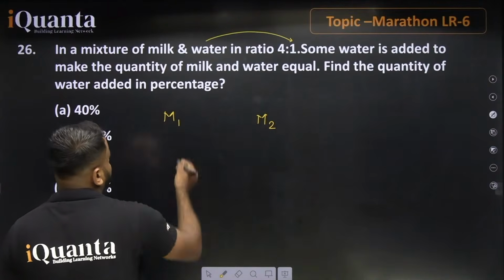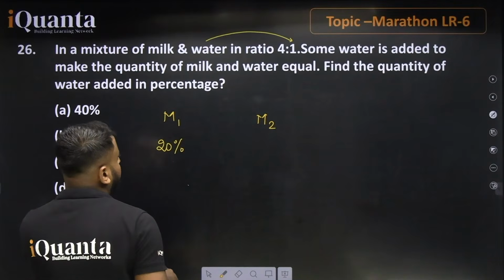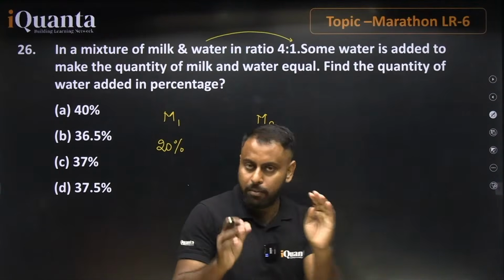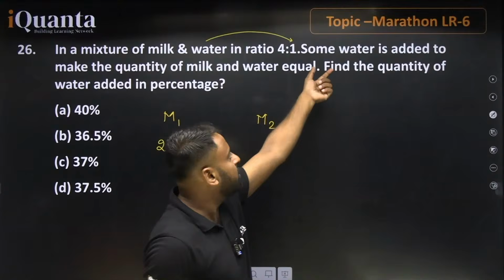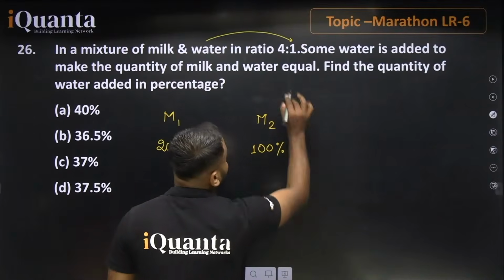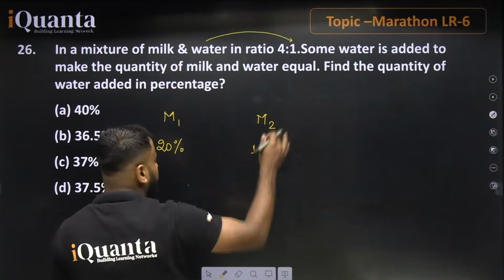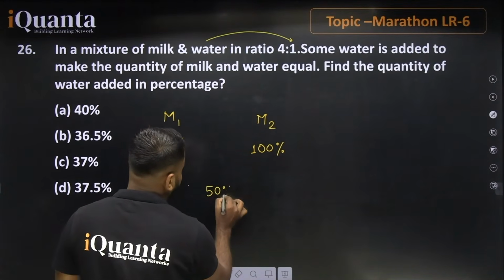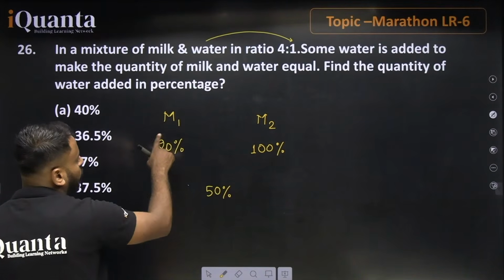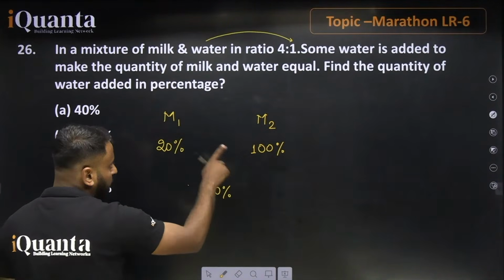Finally, in mixture 1, we have only 20% water initially, and the statement says some water is added to make the quantity equal. If you are just adding water, it will be pure water, not a mixture. It contains 100% water, so you take 100% here. Some water is added to make the quantity of milk and water equal, so finally in the mixture you will get 50% water and 50% milk. Initially the water was 20% and we are adding 100% pure water to make it a mixture containing 50% water.